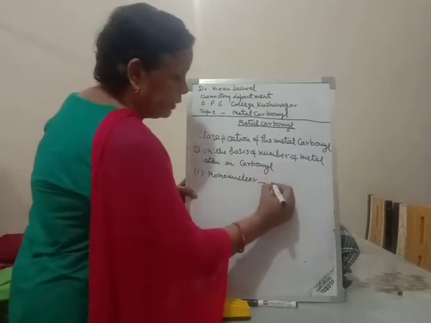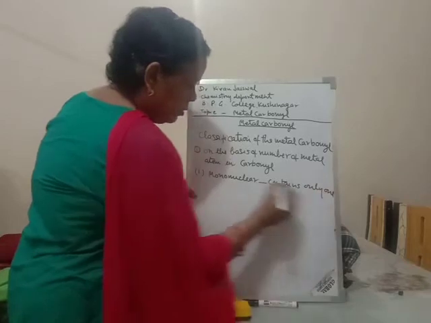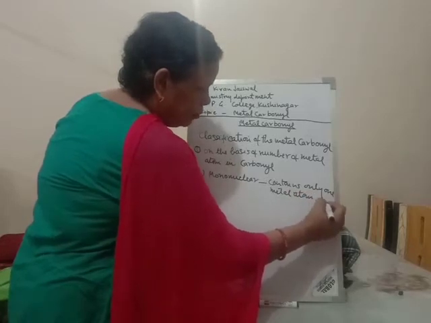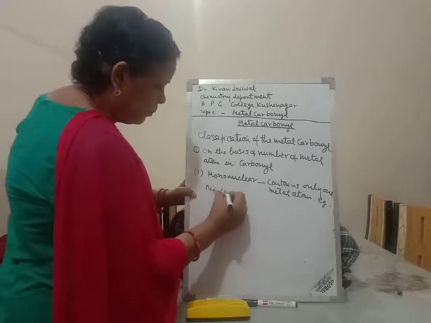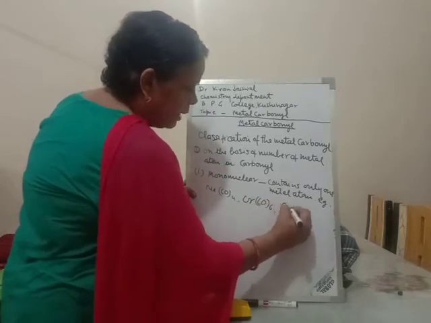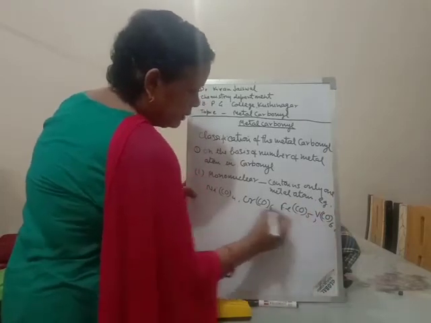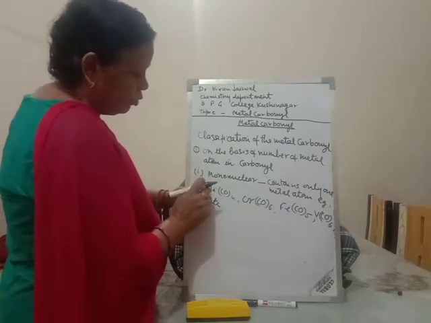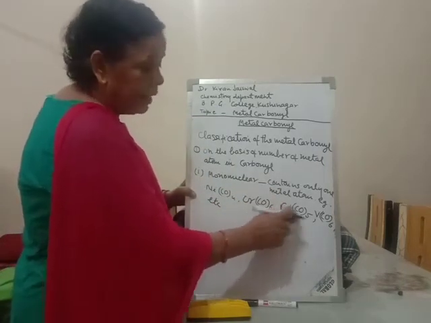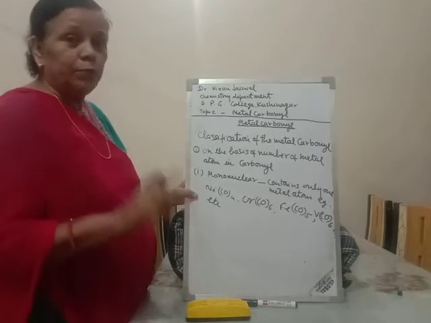Mononuclear carbonyl contains only one metal atom. Examples are nickel tetracarbonyl, chromium hexacarbonyl, Cr(CO)6, iron pentacarbonyl, vanadium hexacarbonyl, etc. In all cases there is only one metal atom: nickel, chromium, iron, vanadium. So this is the mononuclear carbonyl.